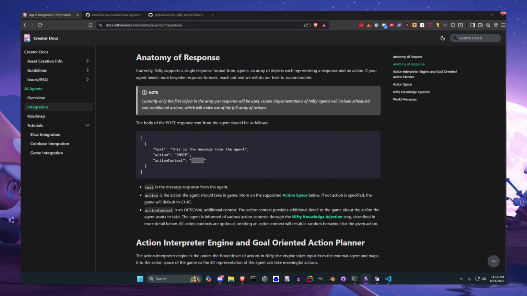Eliza's great. It's open sourced. It is really, really good for custom characters. Coinbase is also open source, and it benefits from being supported by Coinbase itself. It's a little bit better with on-chain actions, though you can accomplish anything with both. There's not one thing that you can do with Coinbase's CDP agent that you can't with Eliza.